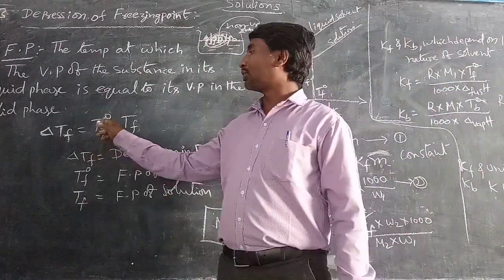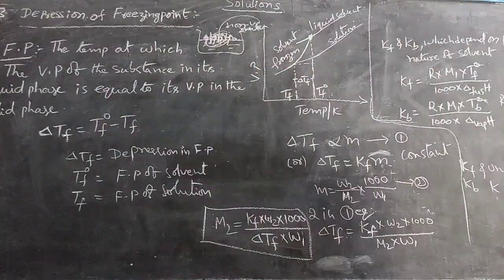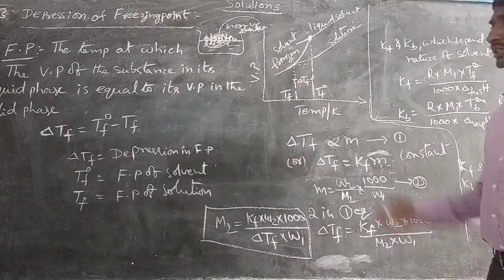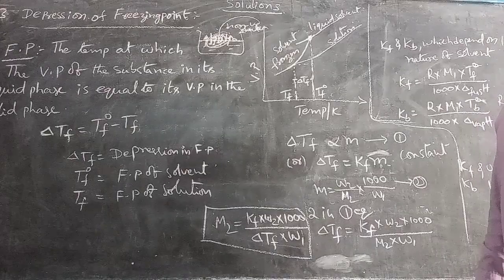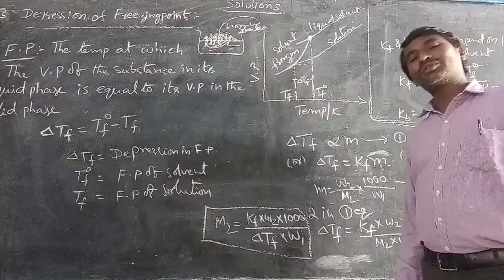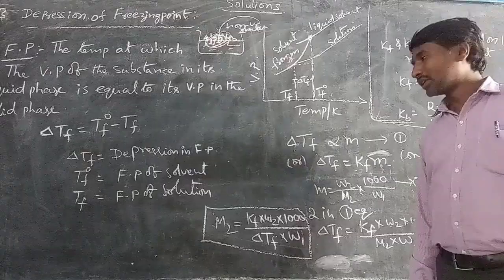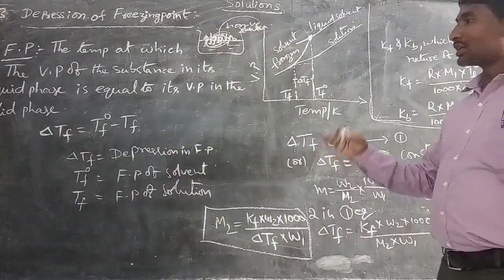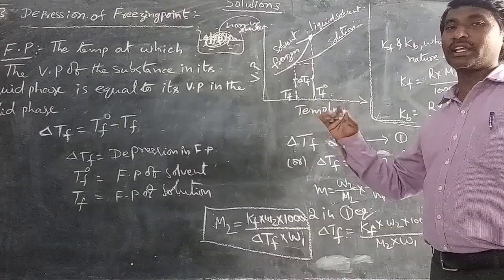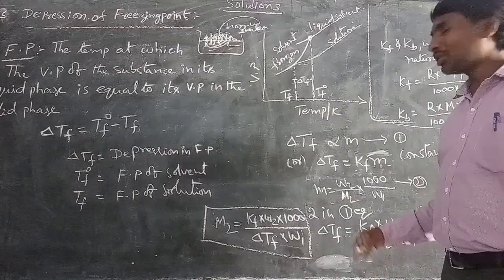Delta Tf equals Tf naught minus Tf. This also depends on the molar concentration of the solute present in the solution. The depression in freezing point is directly proportional to molarity.